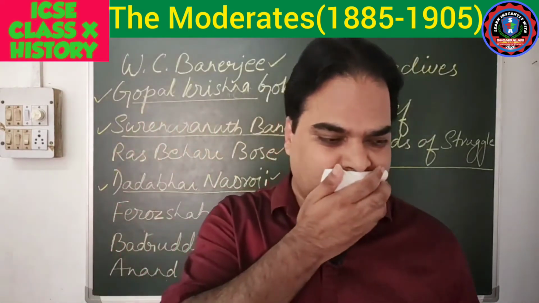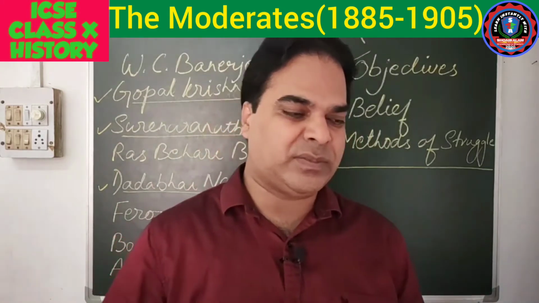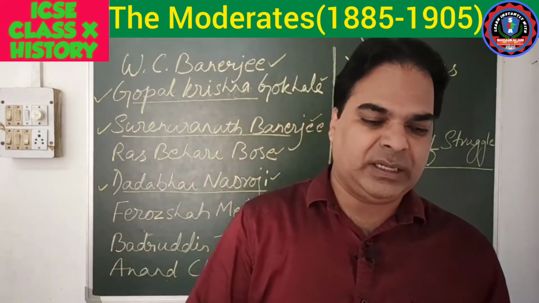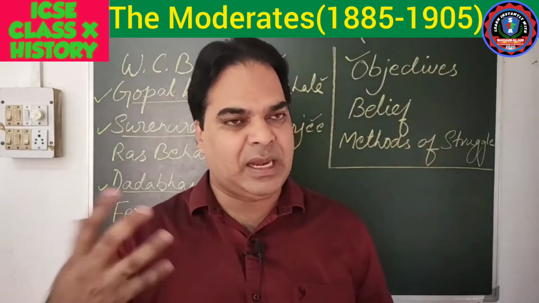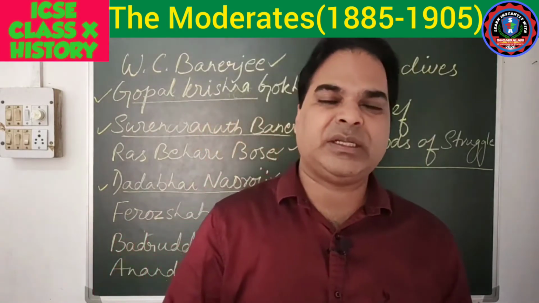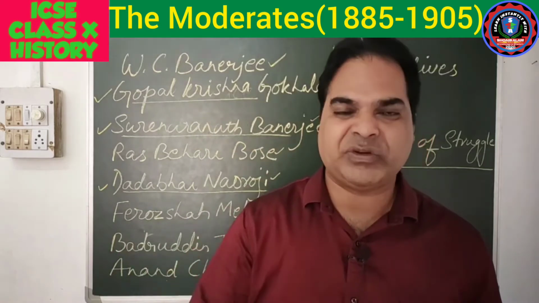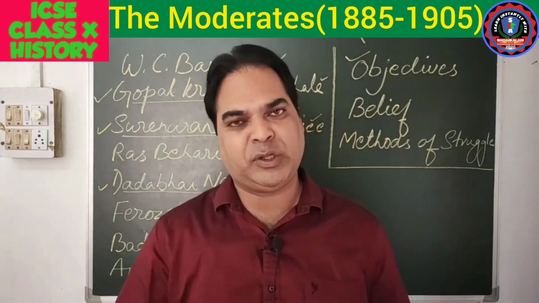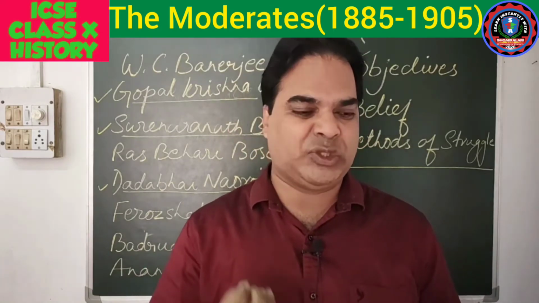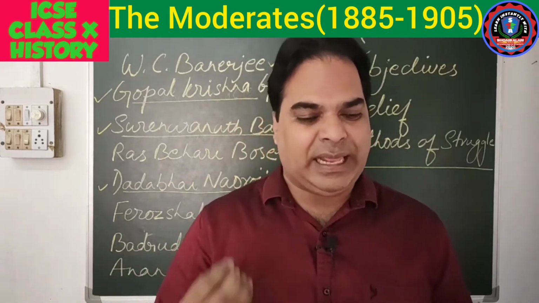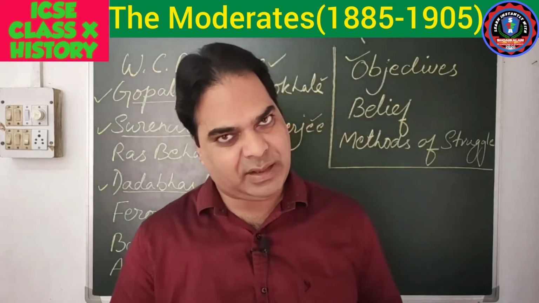They also demanded certain socio-economic reforms, like they wanted a change in the economic policies of the British. Okay, and how it should be done. They wanted the protection of Indian industries. They wanted the British government to protect the Indian industries. How will they protect it? By increasing industrial production and encouraging cottage industries and handicrafts.